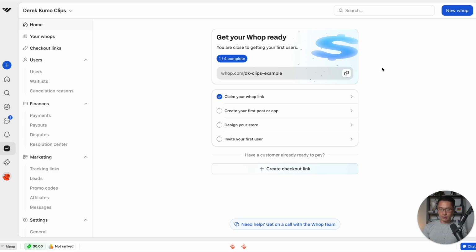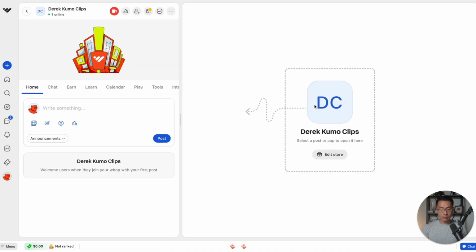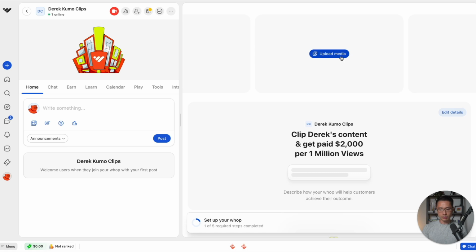So what you can do is to follow the steps here. You can create your first post, design your store, and just get more familiar with the interface. So let's click on create your first post or app. And here's what your Whop looks like. Here you can click on edit store, and then you can upload a media. That would be like your Whop's cover photo. And on the left hand side, this is where you can install and integrate many apps inside of your Whop.